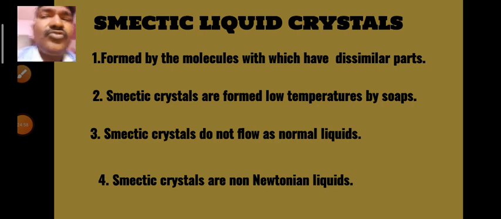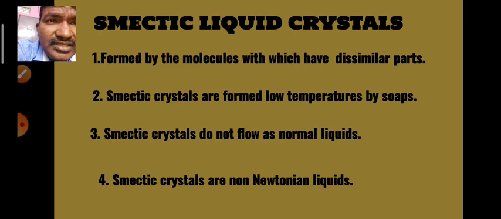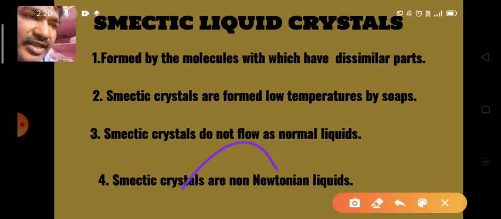Now we go for the deep study of these liquid crystals. First of all, we go for the smectic liquid crystals. These are formed by the molecules which have dissimilar parts, like soap molecules. Look here. We know very well that soap molecules have a head and tail structure.